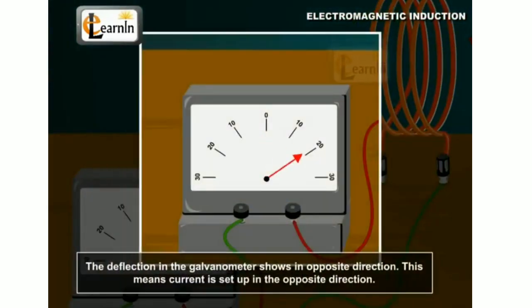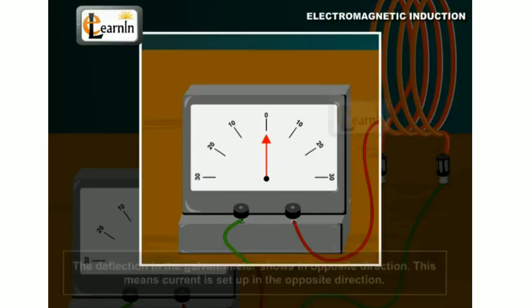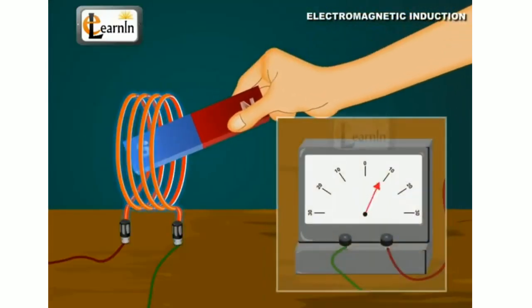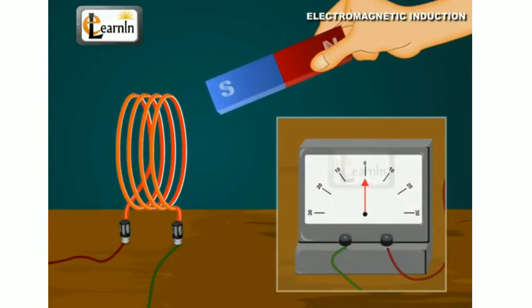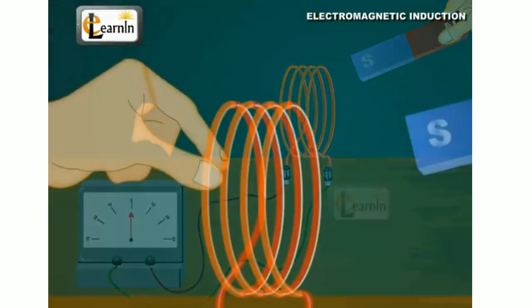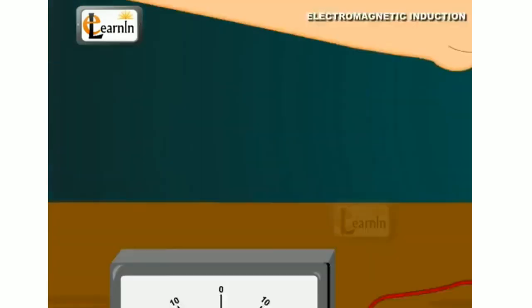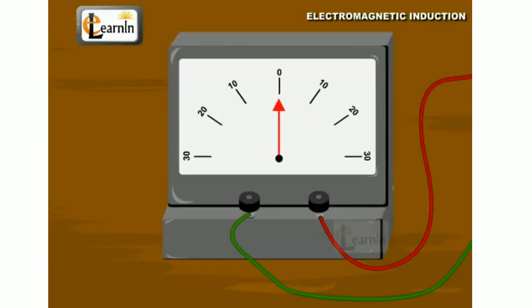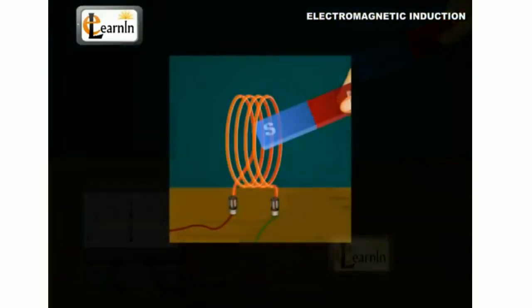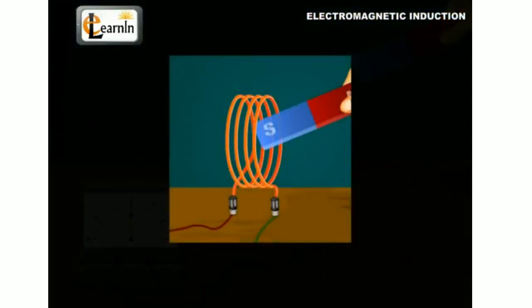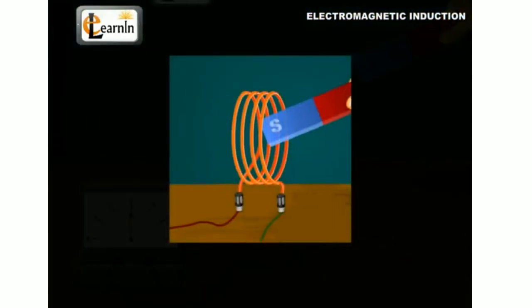And whenever this magnetic field around a conductor, that means something that conducts electricity, most of the metals are conductors, changes, a potential difference (PD) is generated across the conductor, and due to that there is a flow of electricity. The field around a conductor can be changed in two ways.